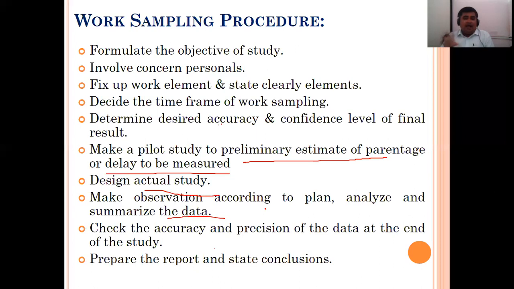To plan, analyze what observations are there, what problems are there, and whatever data you have collected, you have to summarize it. You have to find the solution, check the accuracy and precision of data, and prepare the report and state the conclusion. So after this analysis, check it for accuracy and precision, because this particular problem may happen.